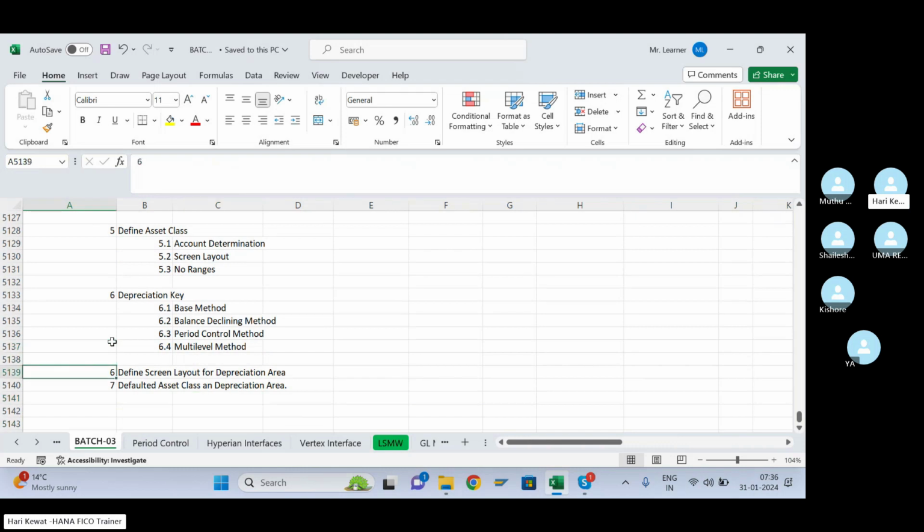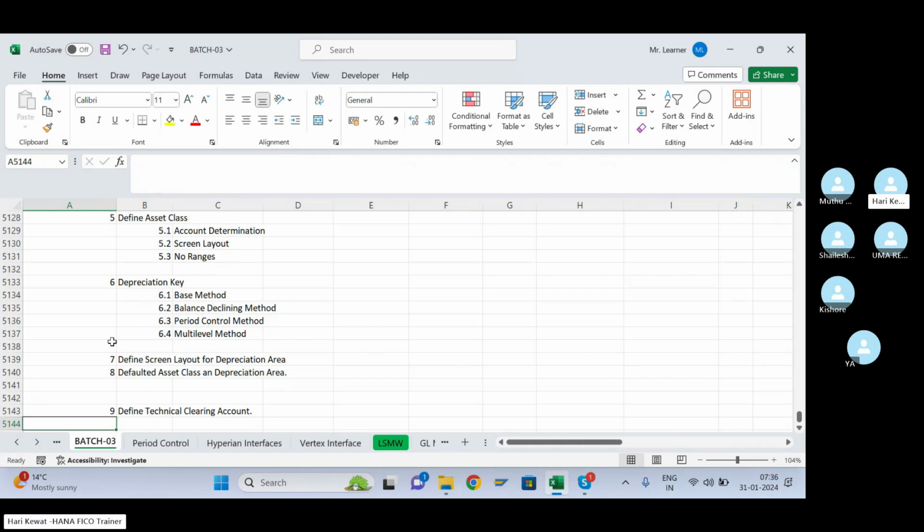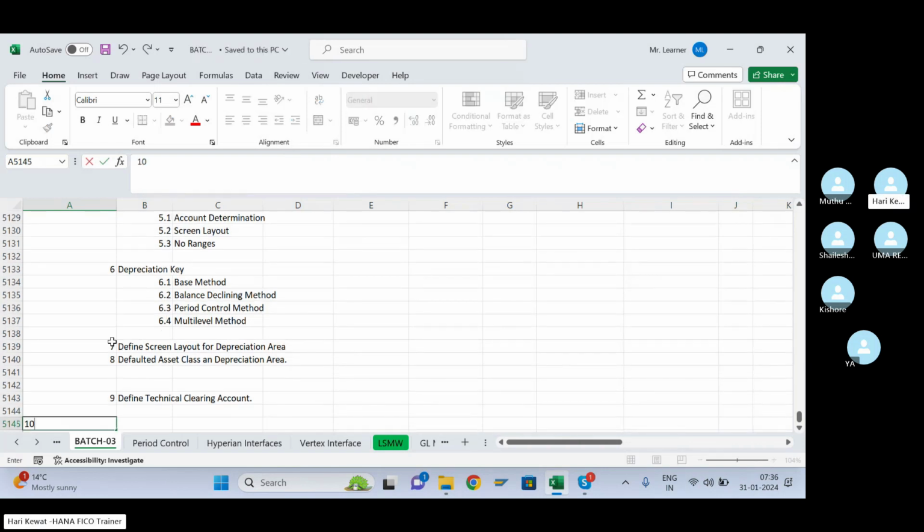Then next we did this one. Steps 7 and 8, this step we did. After that we did the technical clearing account definition. Define technical clearing account. Then in step 10 we did document type mapping for valuation view.